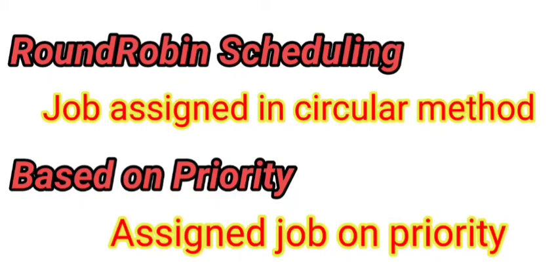Next one is based on priority. Here the process is assigned to the processor based on priority. The process having high priority, that means more important, will execute first, and the remaining will execute next.